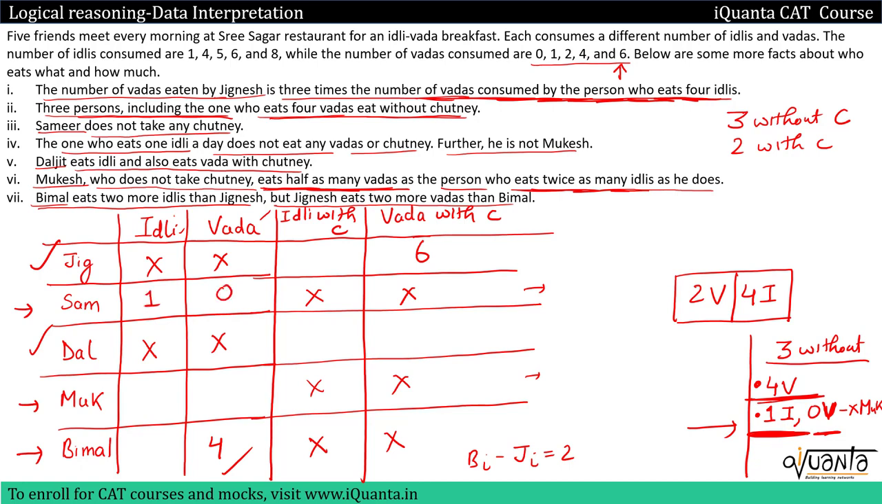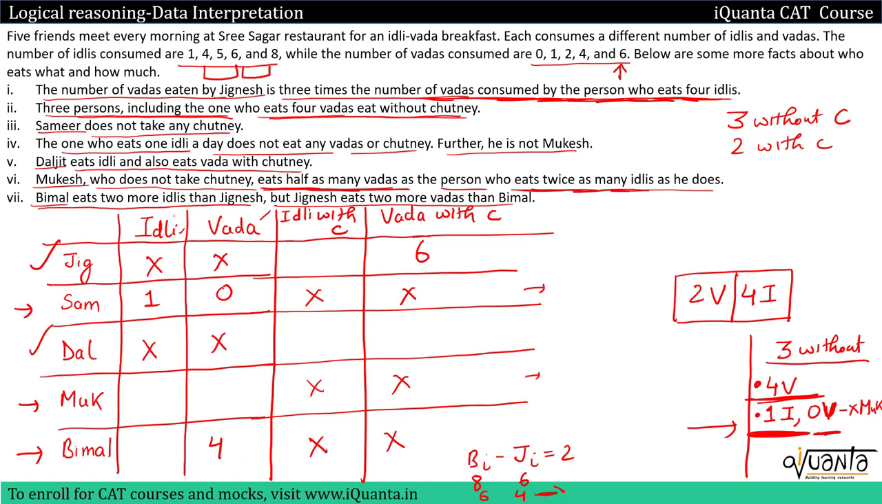Now we have to use this clue. Difference between idlis of Bimal and Jignesh should be 2. So if we go to idlis, in idlis we have 1, 4, 5, 6, 8. We need two numbers with a difference of 2. So 4 and 6 can be those numbers, or 6 and 8 can be those numbers. So I can have 8 or 6 for these, or 6 and 4 for these. So we'll use both these and check which one is correct.